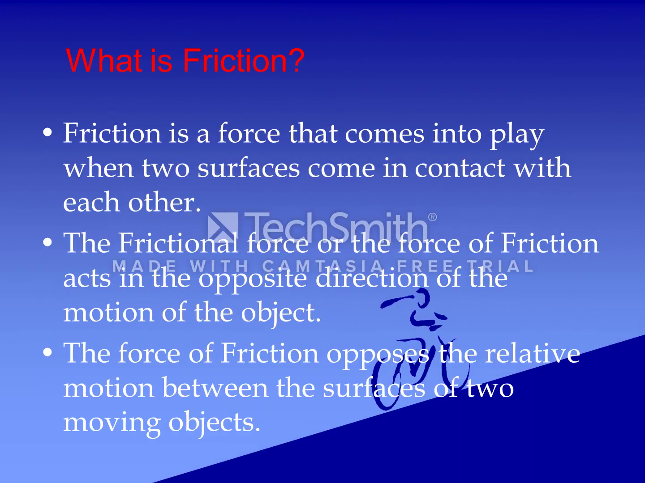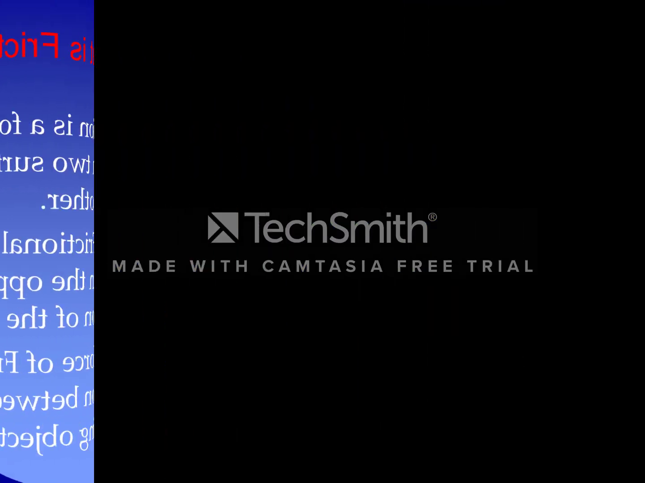Okay children, let us first of all know what is friction. Friction is a force that comes into play when two surfaces come in contact with each other. The frictional force or the force of friction acts in the opposite direction of the motion of the object. The force of friction opposes the relative motion between the surfaces of two moving objects.